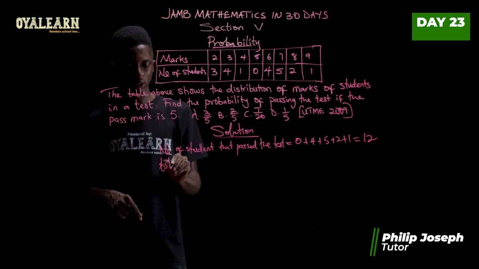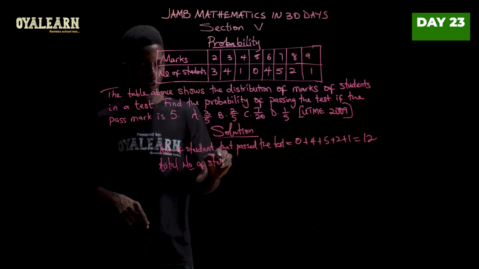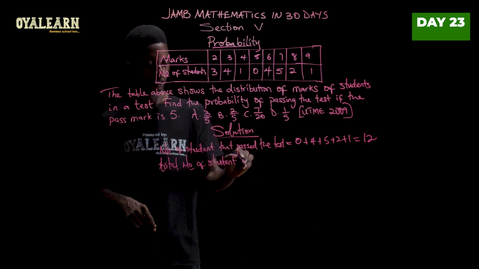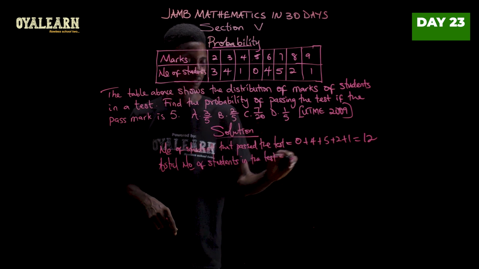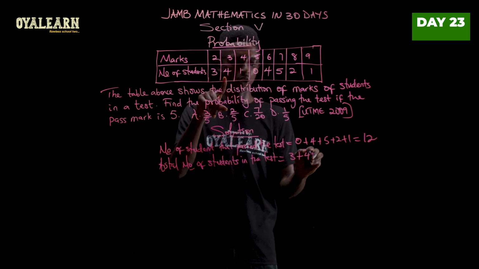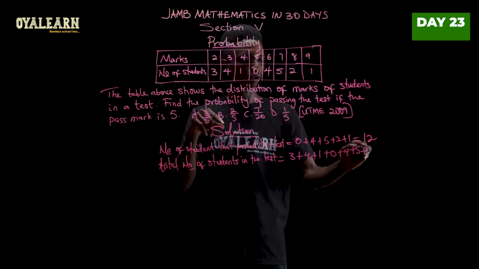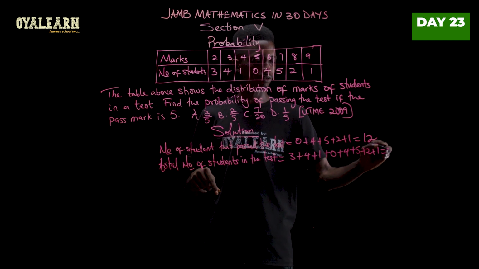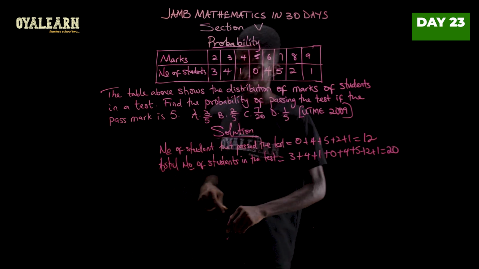Now, the total number of students in the test. Now we add everything we have here, so that will be 3 plus 4 plus 1 plus 0 plus 4 plus 5 plus 2 plus 1. And that gives us, now this is 12, so plus 8, we have 20.